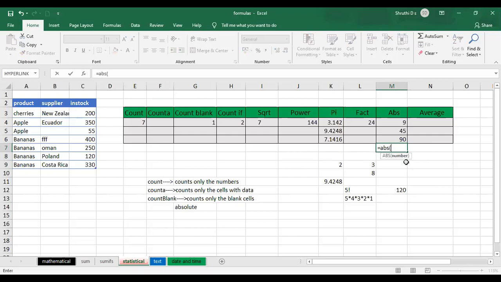Open the brackets. I'm so sorry. Yeah, abs of 45 minus 90, close the brackets and press enter. See, you got the positive value directly here. Whatever the operation that is performed here, if the result you get is negative, the negative number can automatically be converted into positive using the abs function. This is how you can use the abs function.